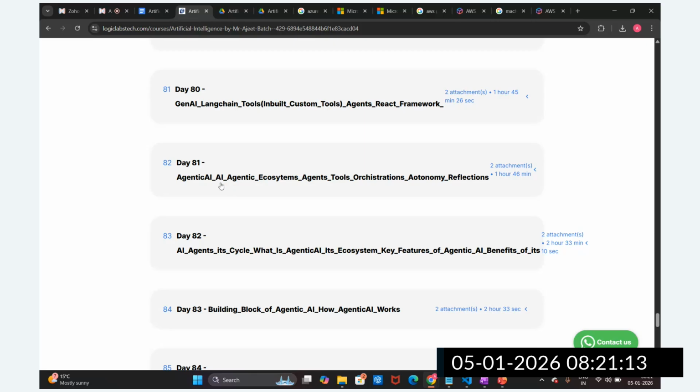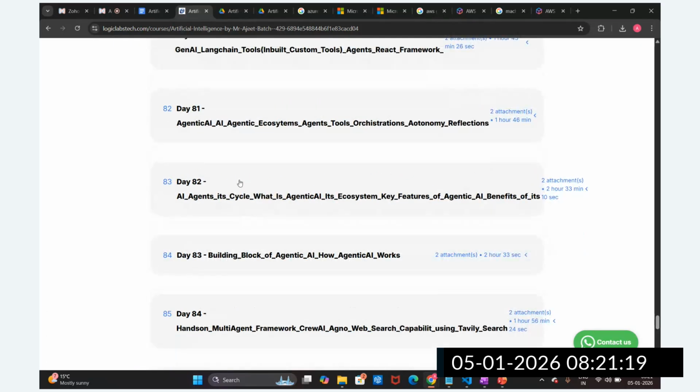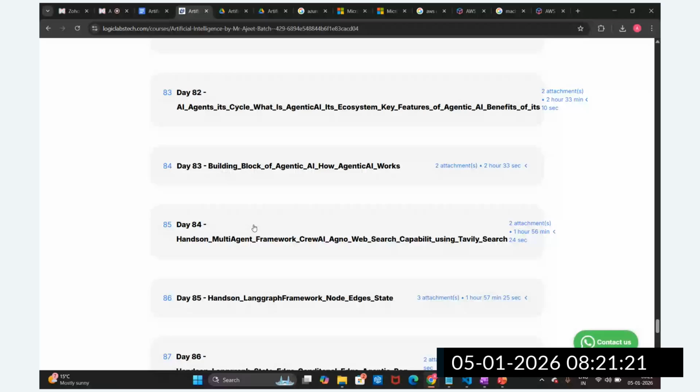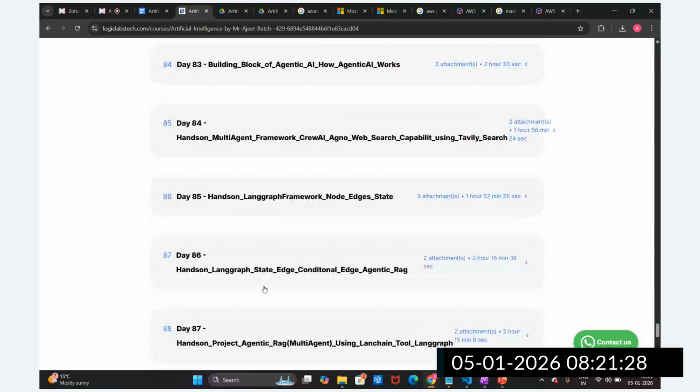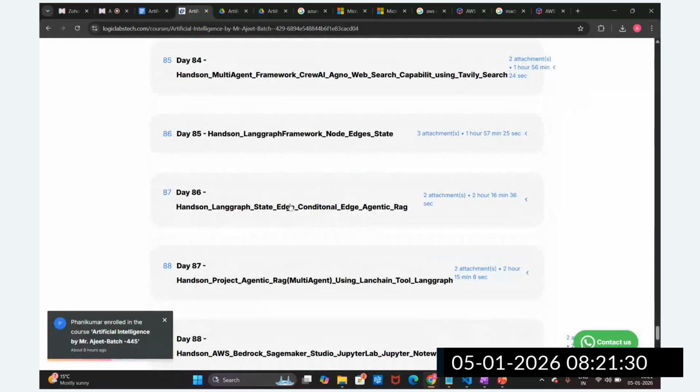We are going to understand what is agentic AI, what are the ecosystems, what are the building blocks. Then what is the life cycle of agentic AI. Then we are going to understand some multi-agent frameworks like LangGraph, CrewAI, Agno, right? So we are going to understand these frameworks. And then what is LangGraph? We are going to understand it in great detail.